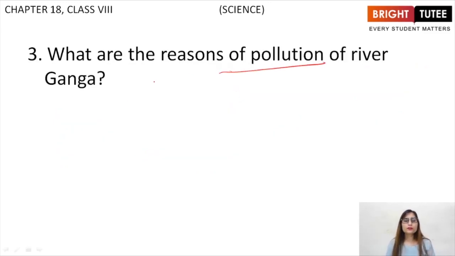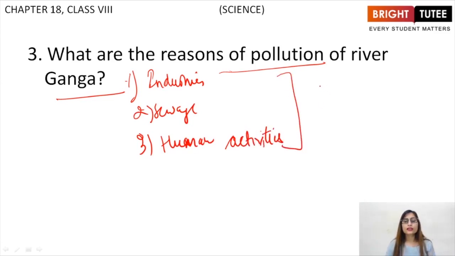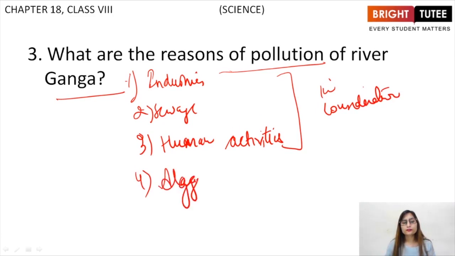Now, what are the reasons of pollution of river Ganga? Reasons. There are many reasons. You will be explaining it in detail, taking industries, sewage, human activities, right? All of these you have to take into consideration, including the algae formation.